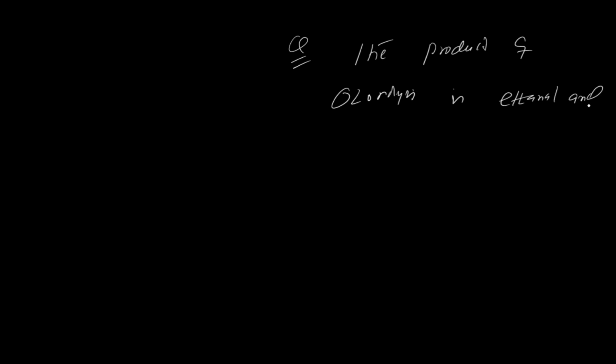Now sometimes the question is asked in reverse. They say the products of ozonolysis are ethanal and, suppose, acetone, meaning propan-2-one.